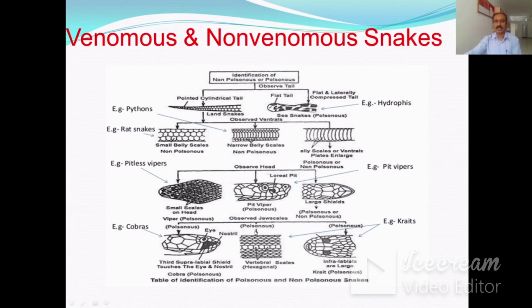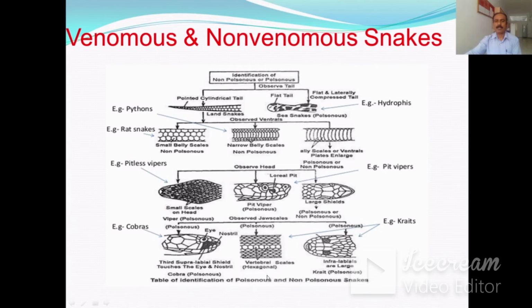Next, you can observe the scales on the jaw. If the third supralabial shield touches the eye, then the snake is the cobra and it is highly poisonous.